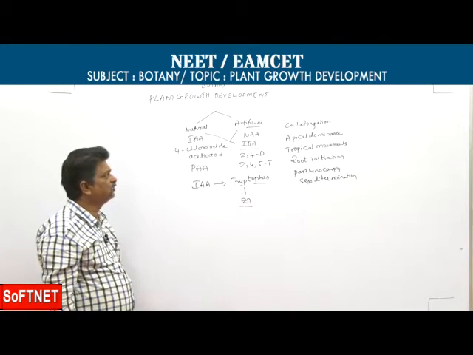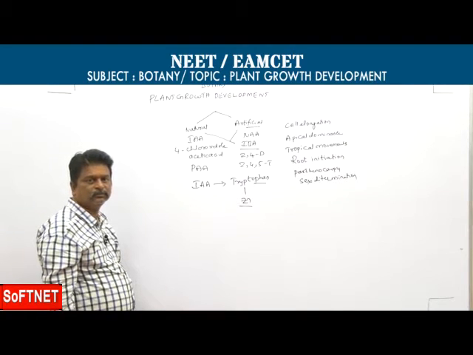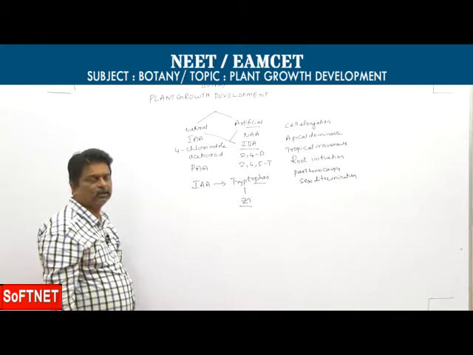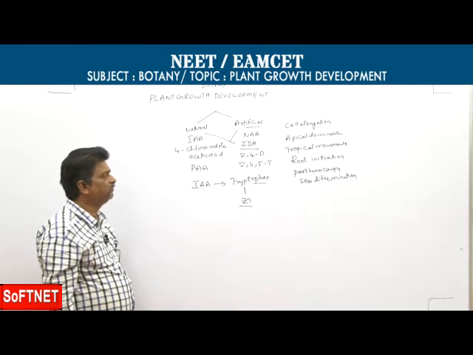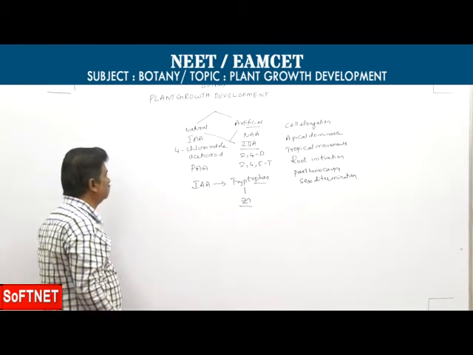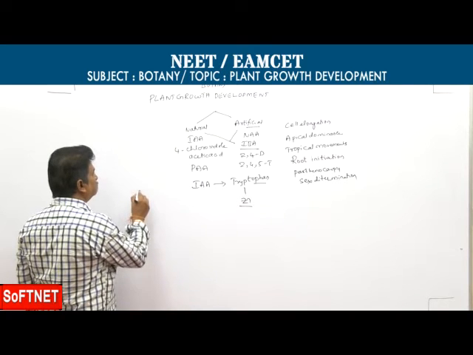What is the function of auxins? Along with cytokinins, they promote cell elongation, either in coleoptiles or in artificial media like callus formation. The next one, apical dominance.